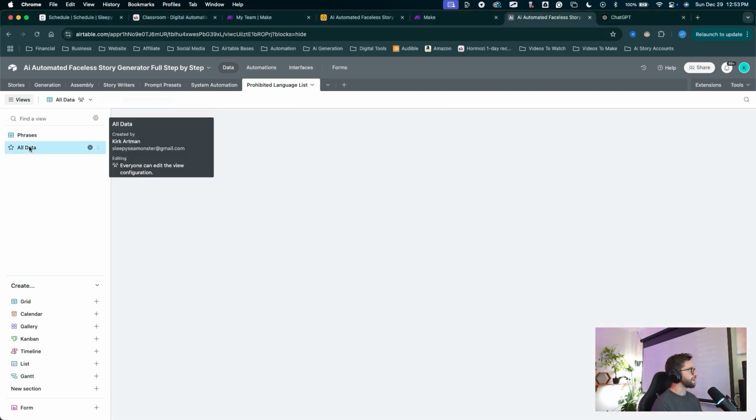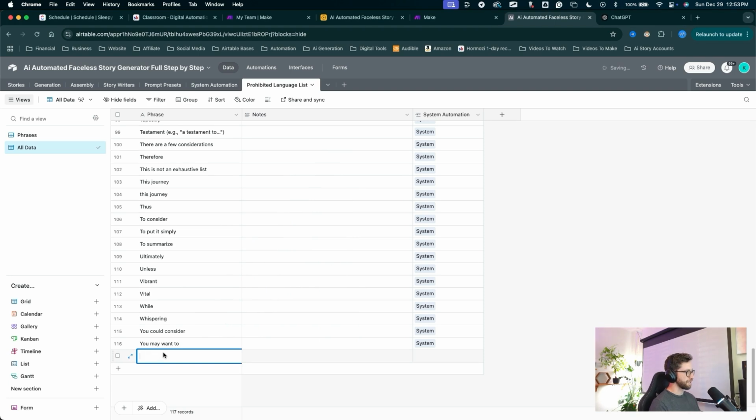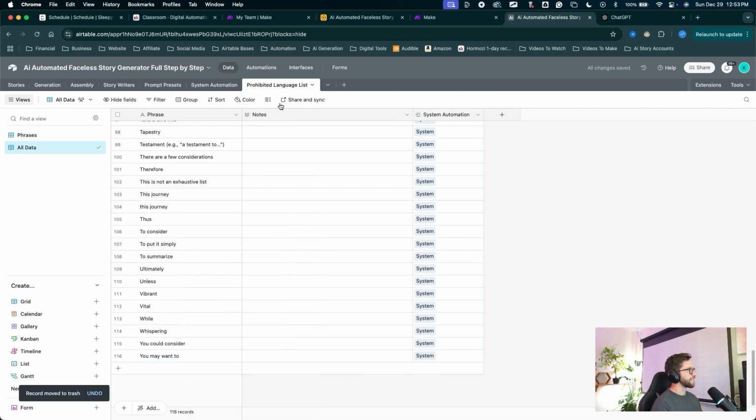We did that process manually the first time by linking all of our records to the system. That automation is going to automatically link a new one to the system. So let's add in a new record here. We'll just say Z so we can see it pop in at the bottom. And there's the automation automatically linking that new record to our system instructions just like that. So I'm going to delete out this record. That one is good to go.